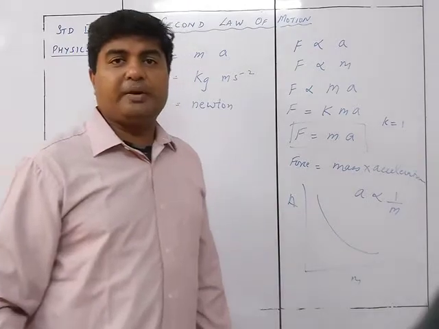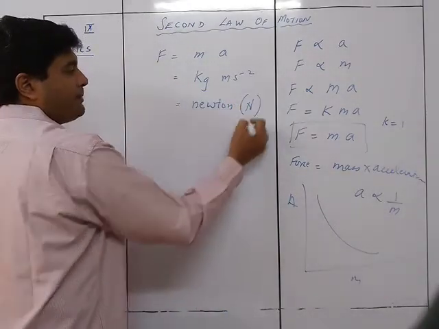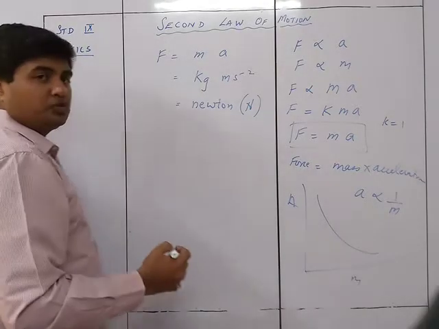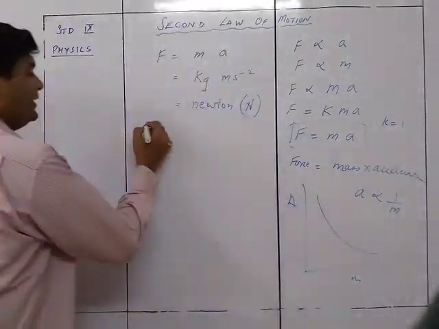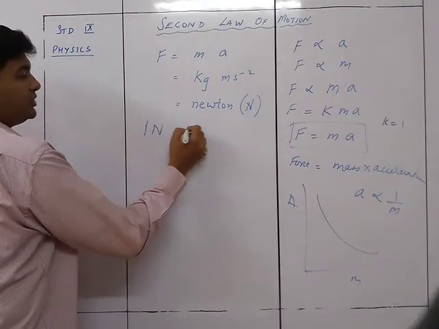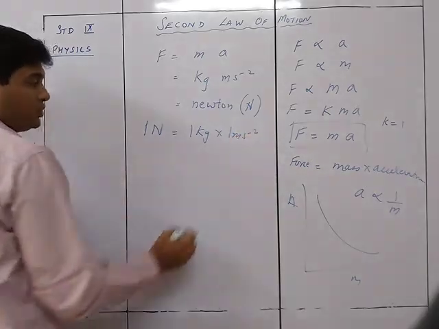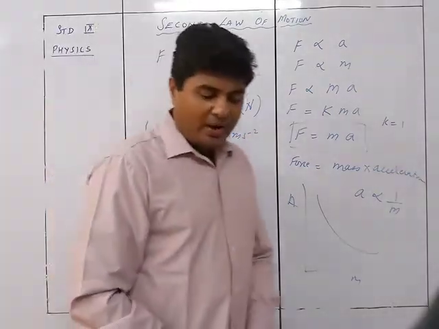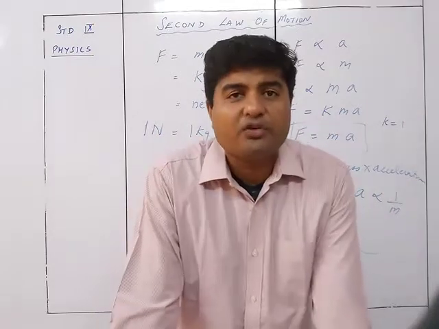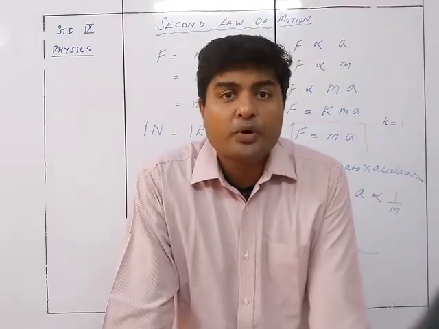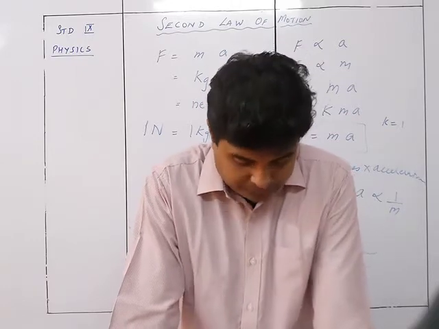The force is measured in Newton, written in symbolic form as capital N, whereas it is small newton when written out. So 1 Newton is equal to 1 kg into 1 meter per second square. We can define 1 Newton as a force which, acting on a body of mass 1 kg, produces an acceleration of 1 meter per second square in it.